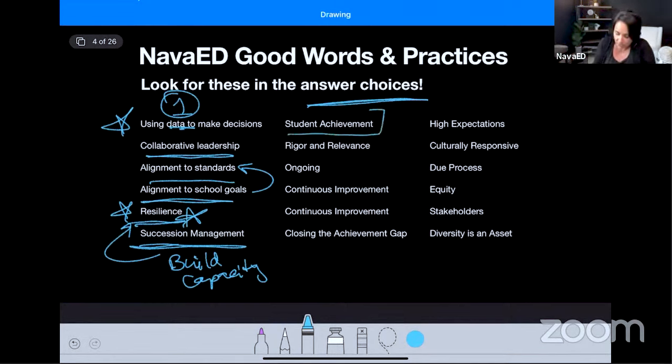The other thing we want to be focused on for sure is student achievement. Everything should be driving student achievement. And I know that sounds obvious, but when you're in the midst of a problem on this exam, sometimes that gets lost. So rigor and relevance, the two words that are pervasive in education today. I don't know if people really know what they mean, but they are there.